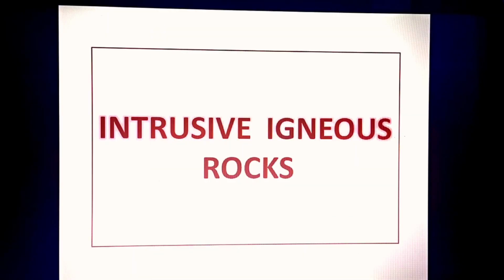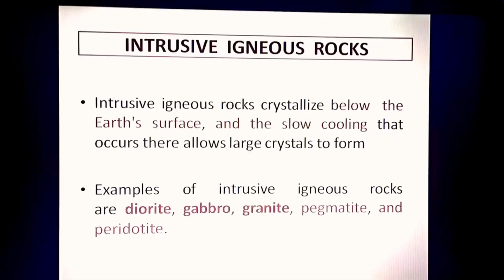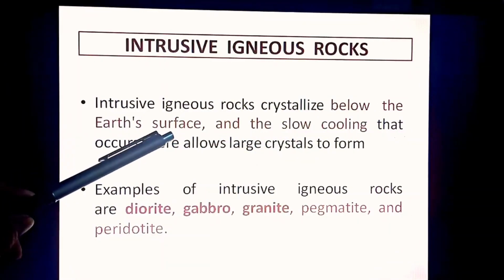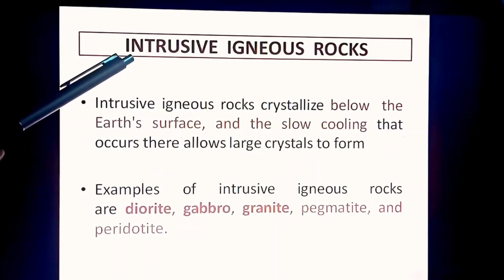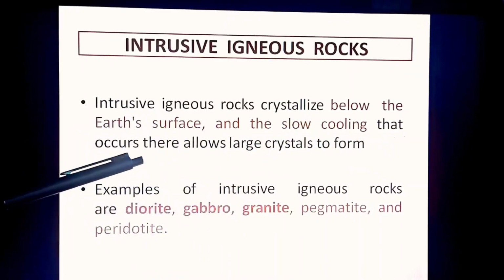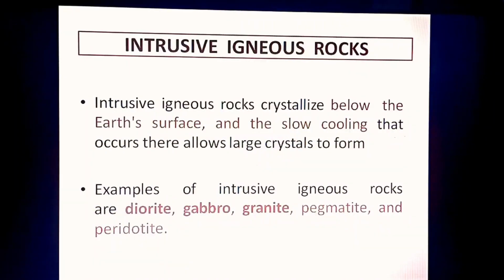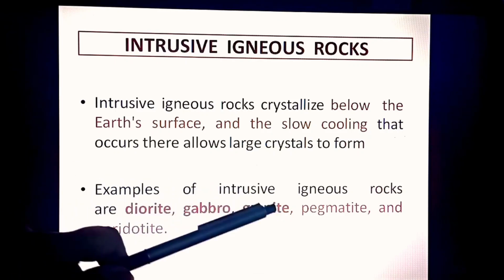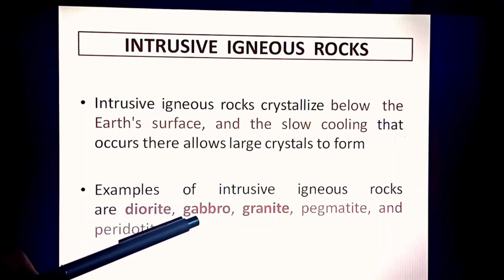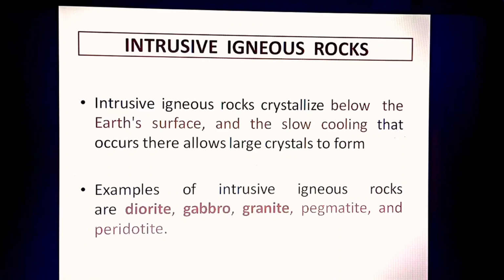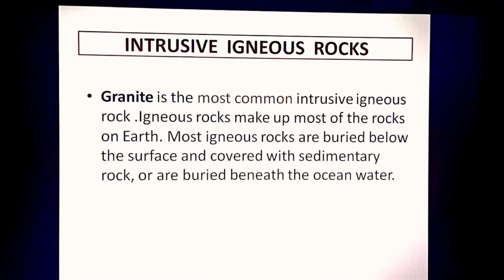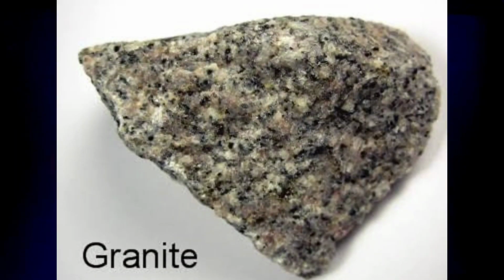And now students will learn about the intrusive igneous rocks. The intrusive igneous rocks crystallize below the earth's surface. They're intrusive, interior, inside. And the slow cooling that occurs allows large crystals to form. Examples of some intrusive igneous rocks are diorite, gabbro, granite, pegmatite and peridotite. So these are the examples of igneous rocks forming beneath the earth's crust. Let us see more. Granite is the most common intrusive igneous rock.